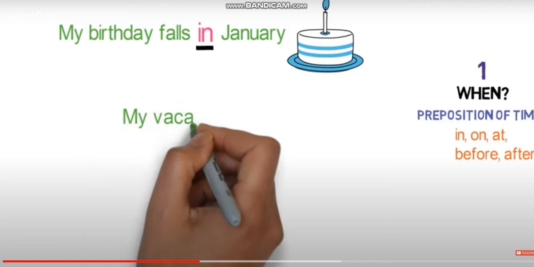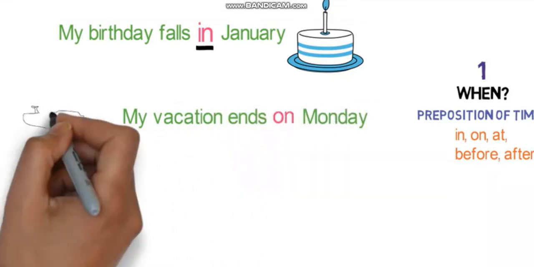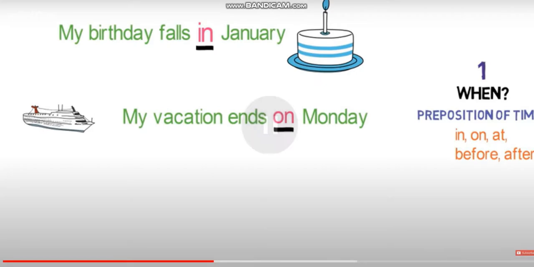My vacation ends on Monday. When does my vacation end? It ends on Monday. On here is a linking word and hence is a preposition. Here, my vacation ends on Monday. So when does your vacation end? It ends on Monday. So here on is showing the time when it is ending. Okay, so on is a preposition of time.